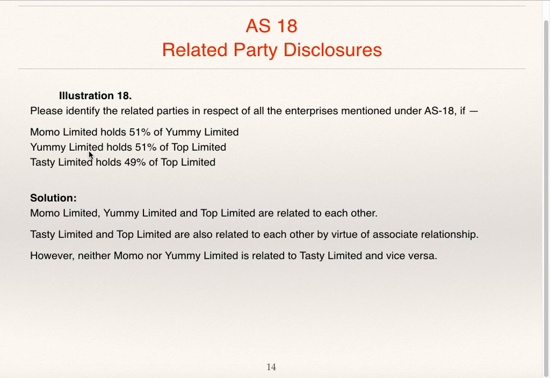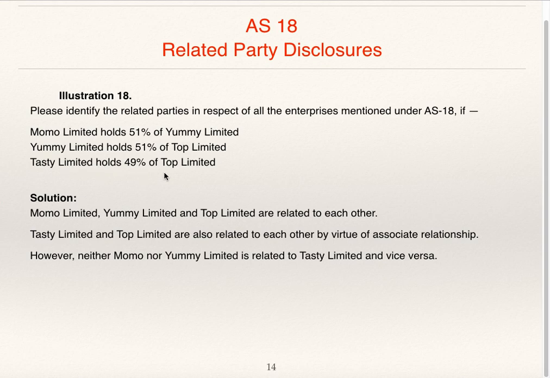In this case, Yummy Limited is holding company, Top Limited is subsidiary company, there is direct relation. And in case of Momo and Top Limited, there is indirect relation. Why? Because Momo is holding, Yummy is subsidiary, Yummy is holding, Top is subsidiary. So Momo and Top are indirectly related. Momo and Yummy are directly related. Yummy and Top are directly related.